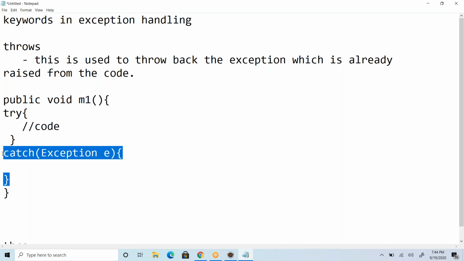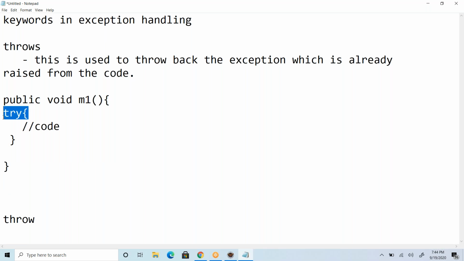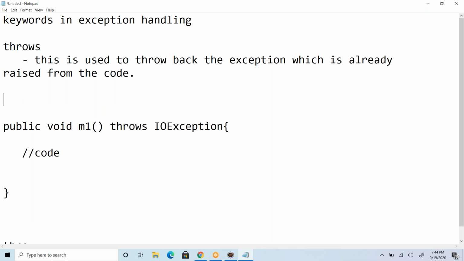That is where we don't handle this using try catch blocks, and instead we simply throws the exception, whatever the exception, for example IOException. This exception we will send back to its caller. Now this exception is sent back to the caller of the m1 method. So whoever is calling this m1 method is responsible to handle this one.